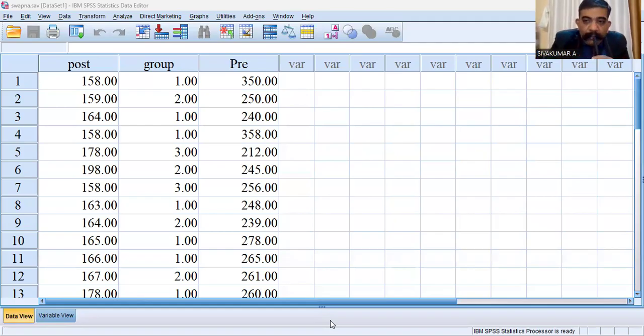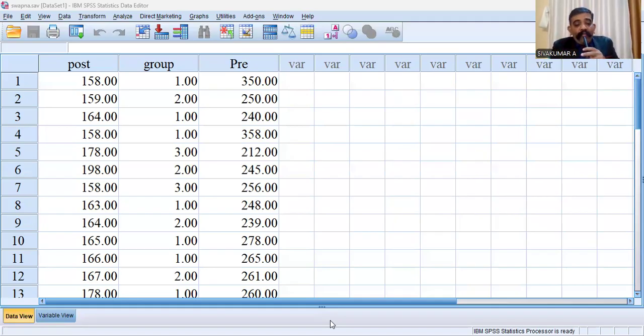Then the third type, a new type of variable, that is the covariate. Your covariate should also be a continuous variable, measured with either a ratio scale or an interval scale.